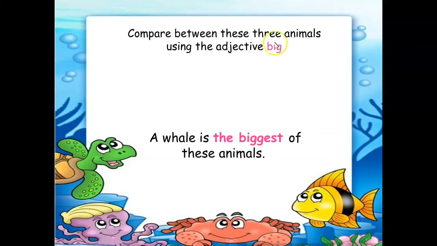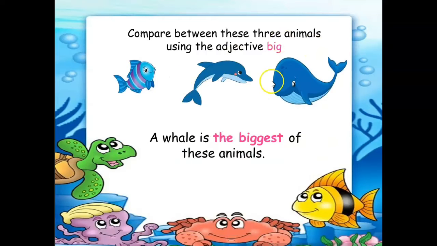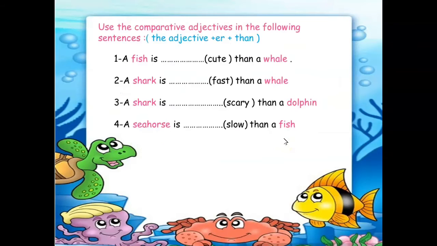Here, compare between these three animals. Here we have a fish, a dolphin, and a whale. A whale is the biggest of these animals. Here, why should I use the adjective plus est? Because we have three animals, a whale, a dolphin, and a fish. So I should say a whale is the biggest of these animals, okay?